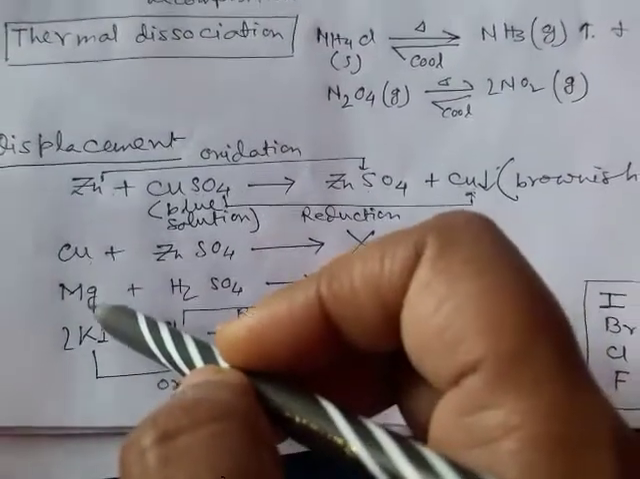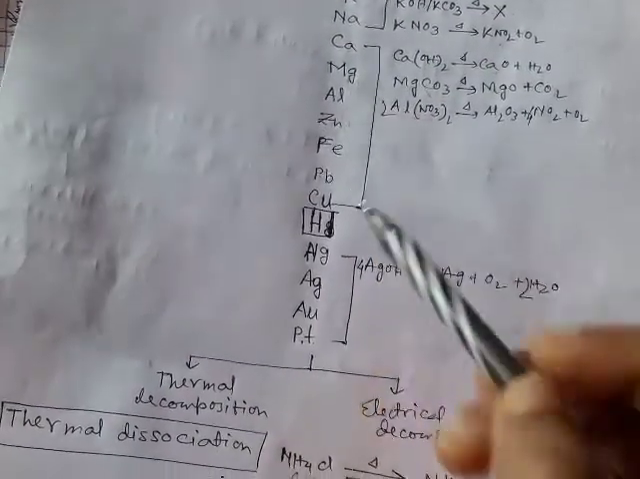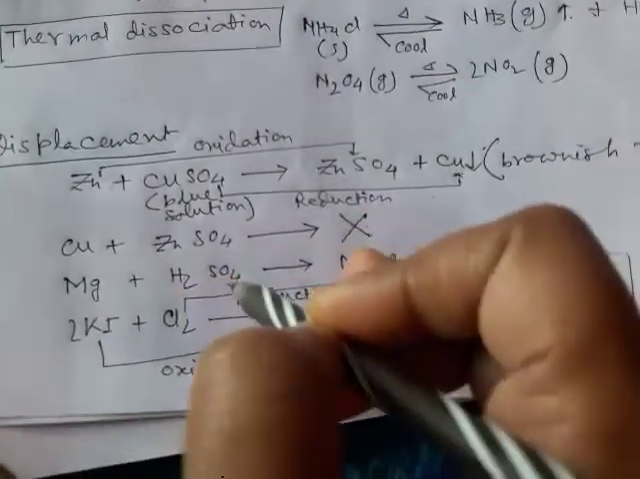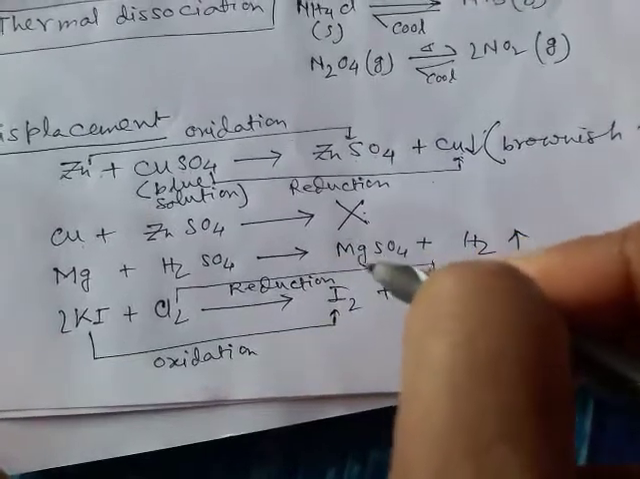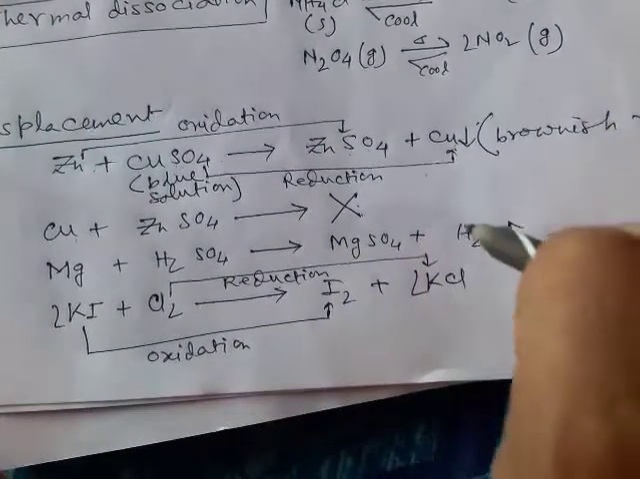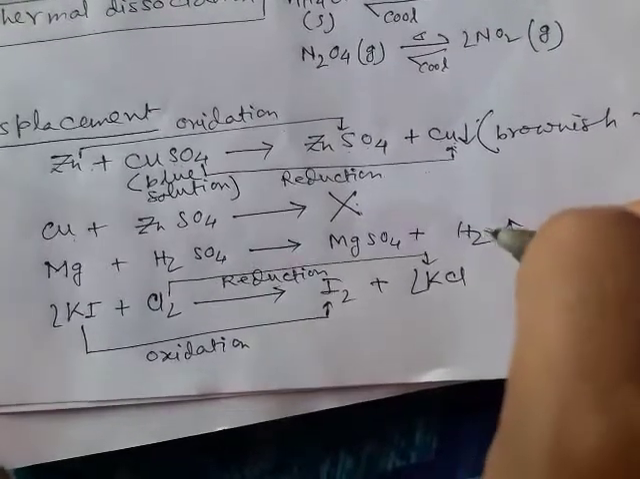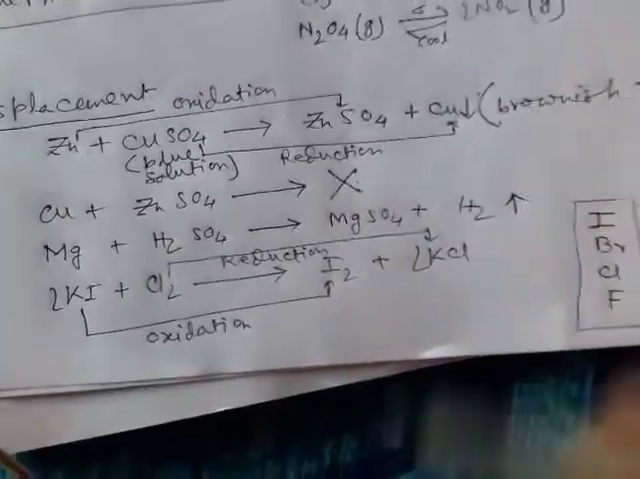Now similarly you see magnesium and hydrogen. Between magnesium and hydrogen, here magnesium is present at the top above hydrogen in activity series. So magnesium can replace hydrogen from sulfuric acid. There will be formation of magnesium sulfate and evolution of hydrogen gas. So you will get effervescence due to the evolution of hydrogen.